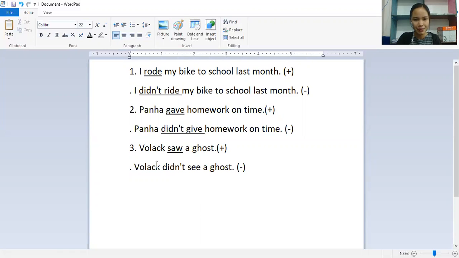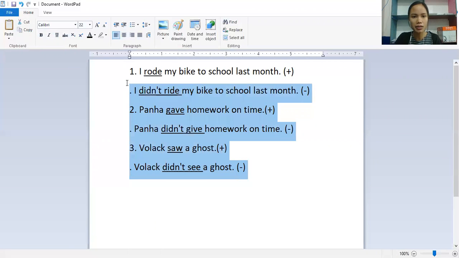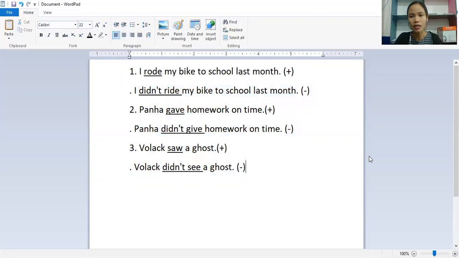The form is similar to what we learned last week. You just have the subject, then didn't or did not with verb 1 and the object and so forth. So this is how you change positive sentences to negative sentences.